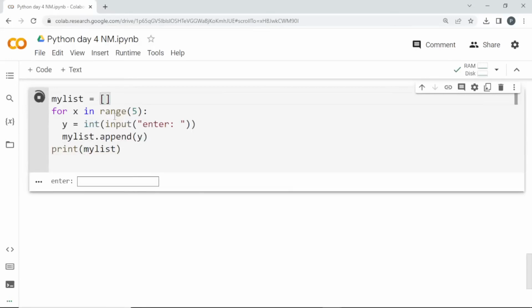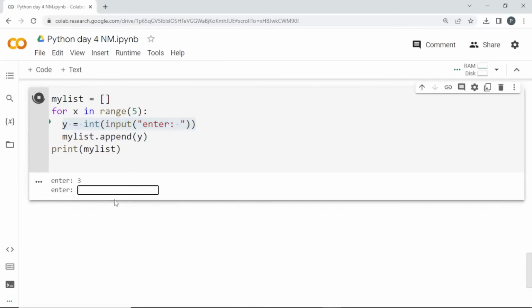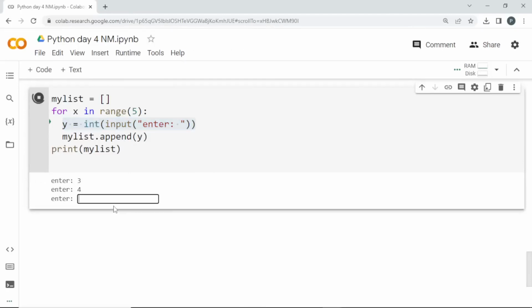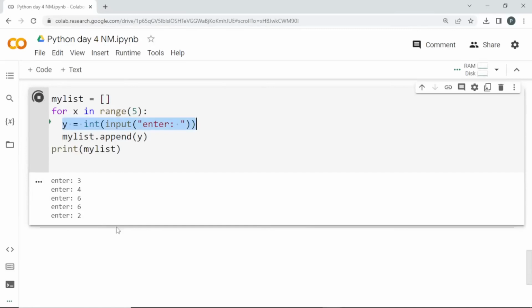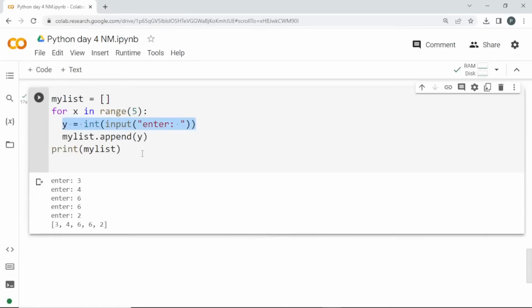So this list is empty. I'm using a for loop 5 times. This loop will run 5 times and ask the user input. First time I'm entering 3 as integer input, then the second time, third time, fourth time, fifth time. So 5 times it ran and it is finally printing my list. I'm giving the print outside the for loop. When this for loop runs, it is printing this list. The values I have entered are now in a list.